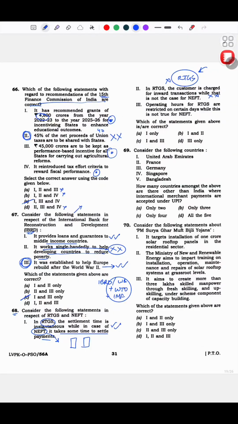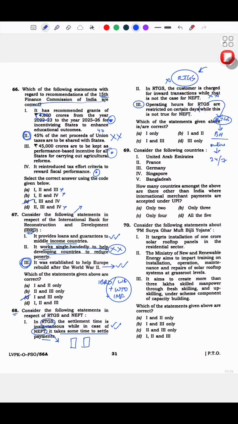Operating hours for RTGS are restricted on certain days, while this is not true for NEFT. Now this statement, what I did here was, they said operating hours for RTGS are restricted on certain days. Thing is, if you go to the bank and get your RTGS done by a physical cheque and a physical RTGS form, it is restricted because it happens only in bank hours. But if you do RTGS online by your bank application, you can do it 24/7.